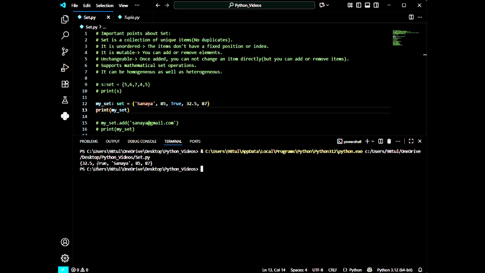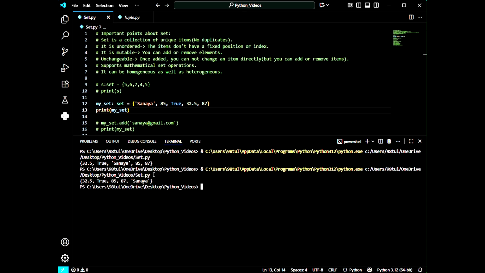So we can see, yes. Now let's move to line number 3. As we already know that it is unordered, I have just discussed that the items don't have a fixed position or index. That means like a list and like a tuple, a set doesn't maintain the insertion order. I stored Sanaya first, but when I executed this program, it gave me Sanaya at the third position, and 85 at the fourth position. Let me run it again.